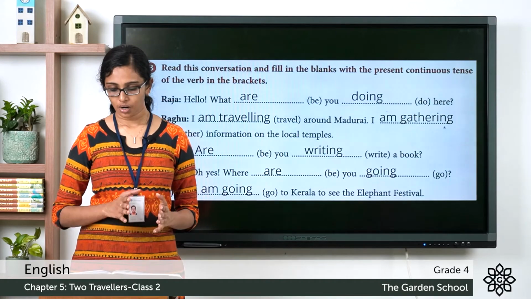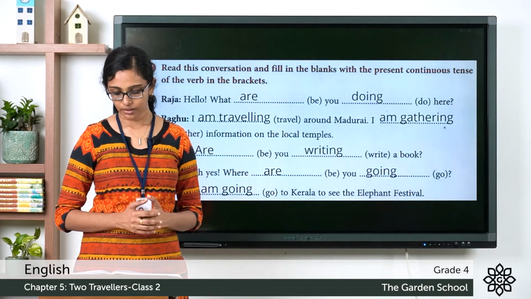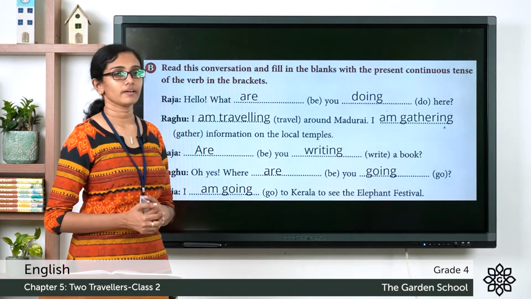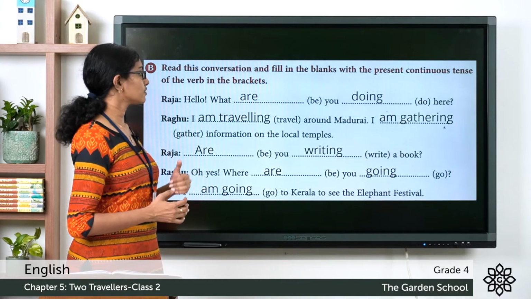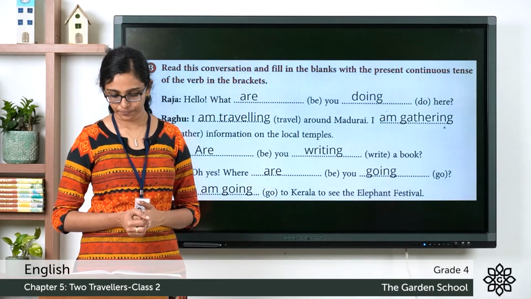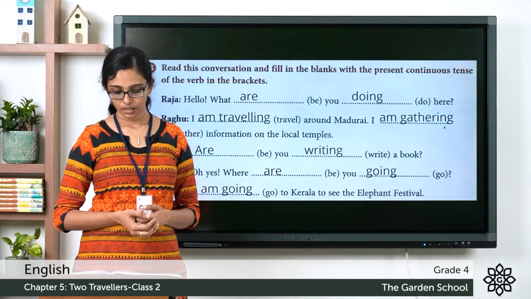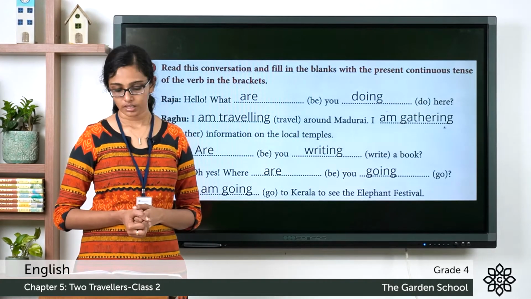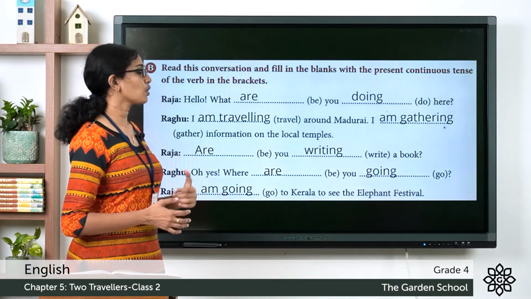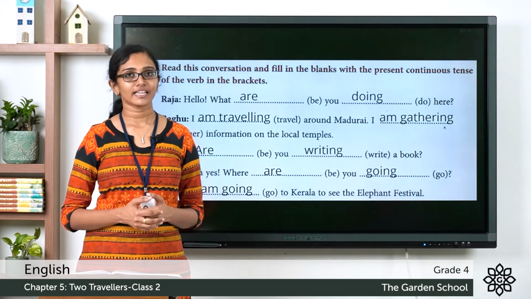Raju says, "Hello, what are you doing here?" Raghu says, "I am traveling around Madurai. I am gathering information on local temples." Raja says, "Are you writing a book?" Raghu replies, "Oh yes. Where are you going?" Raja says, "I am going to Kerala to see the elephant festival." Hope you got all the answers correct.